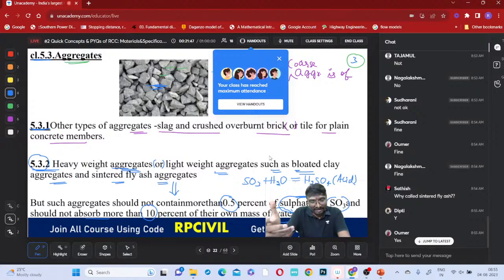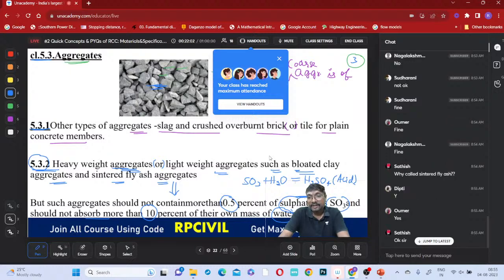Because that process of making this powder into balls of larger size is called sintering. That process is called sintering, right? Okay, is it clear?